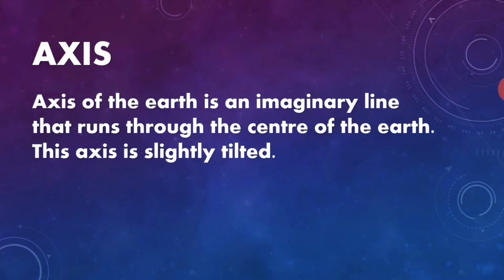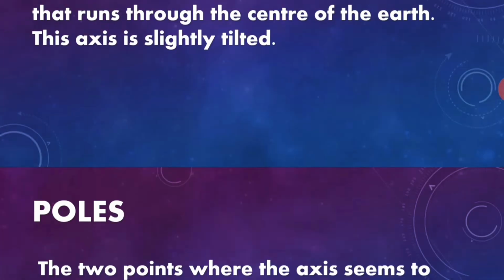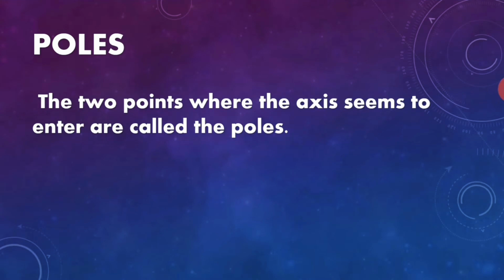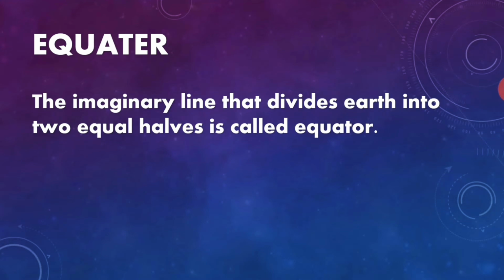This axis is slightly tilted. Poles. The two points where the axis seems to enter are called the poles. Equator. The imaginary line that divides Earth into two equal halves is called the equator.